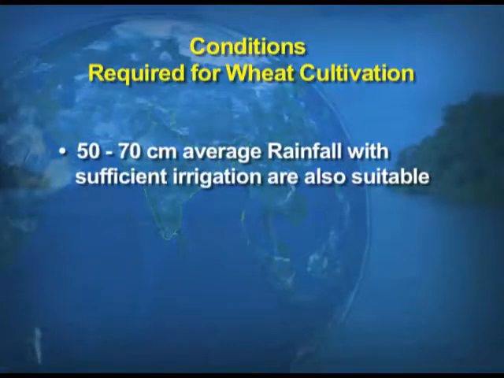When we talk about rainfall, a very small amount, that is 50 to 70 centimeters average rainfall. But of course, with sufficient irrigation, these are the areas best suited for the production of wheat.